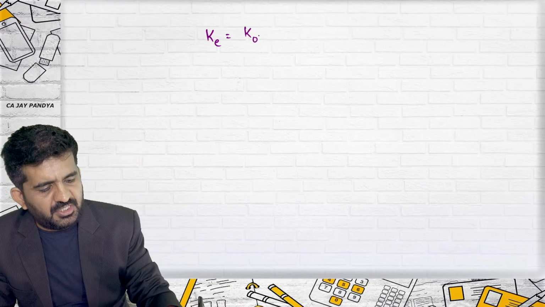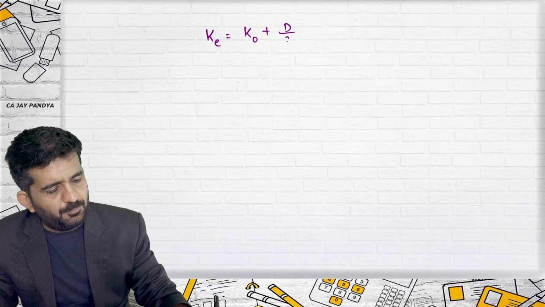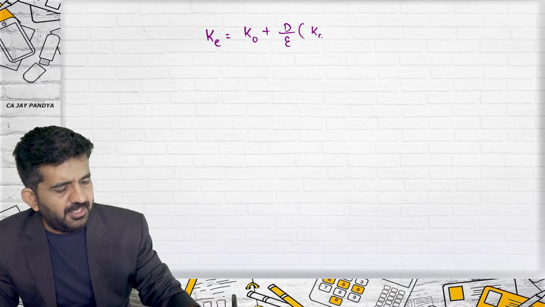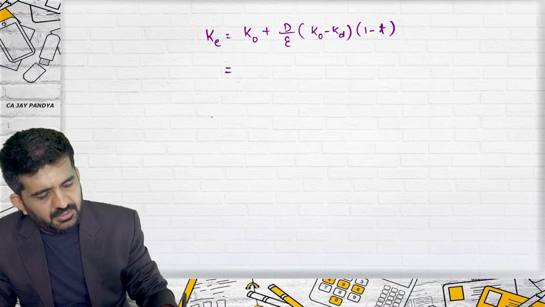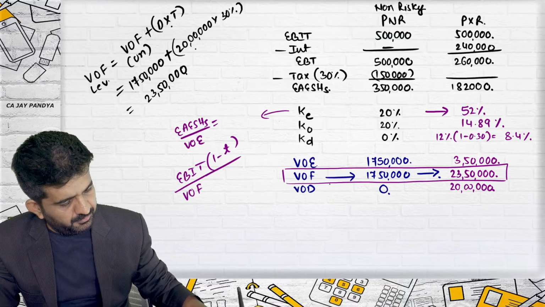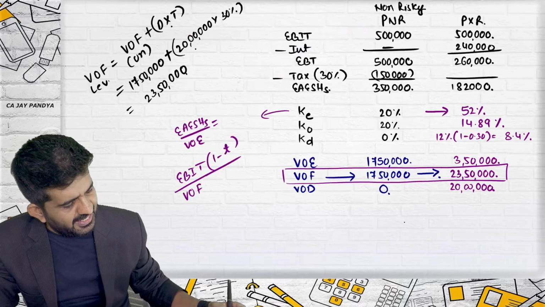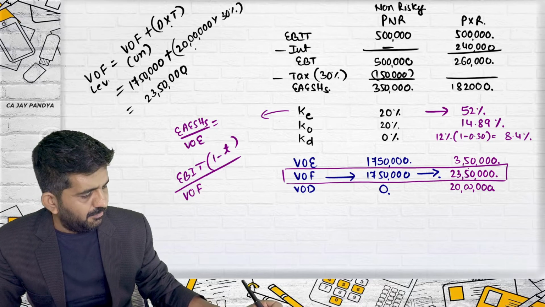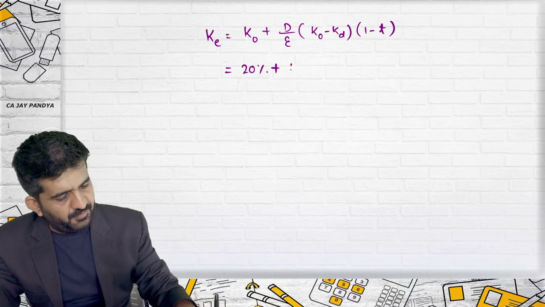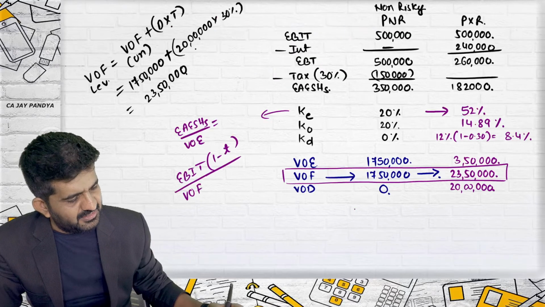How to find out KE by the MM approach? It is KO of unlevered firm plus debt upon equity multiplied by KO minus KD into 1 minus T. KO of unlevered firm is 20% plus debt upon equity, which is 20 divided by 3.5, multiplied by KO minus KD.